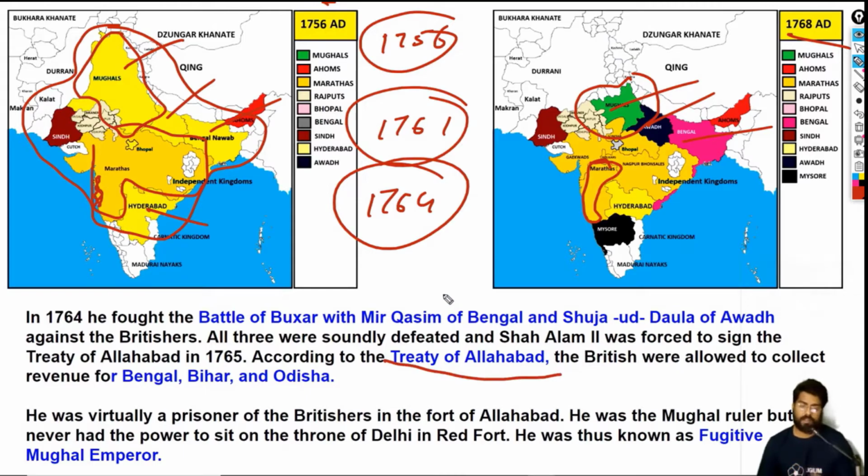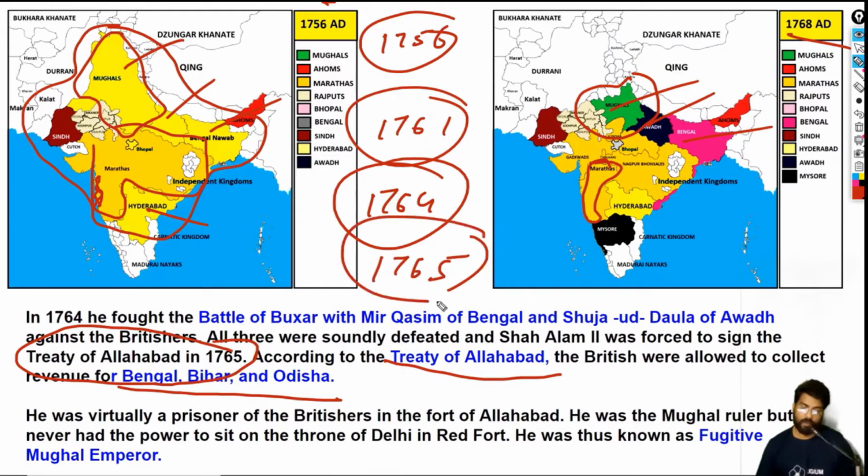Basically, under the Treaty of Allahabad, the Britishers were allowed to collect the revenues from Bengal, Odisha, and Bihar. So when was the Treaty of Allahabad signed? It was signed in 1765. Remember this, 1765. Very important. So basically, after his defeat, he was virtually a prisoner of the Britishers, and he was kept in the fort of Allahabad. Now, there was a series of events, and the Marathas defeated the British and took Shah Alam back to Delhi and reinstalled him on the throne.